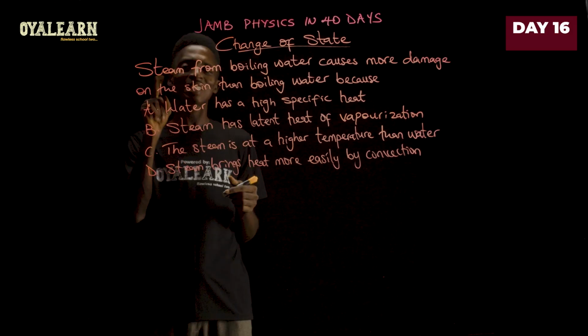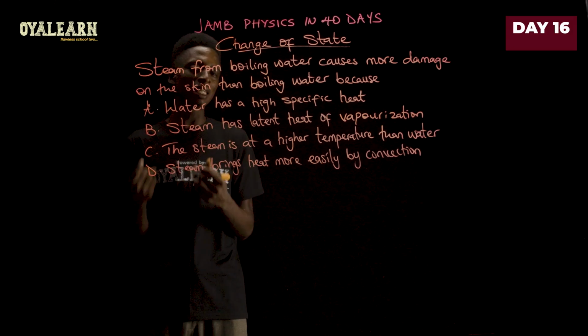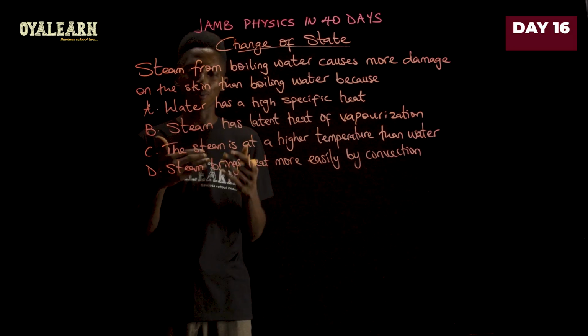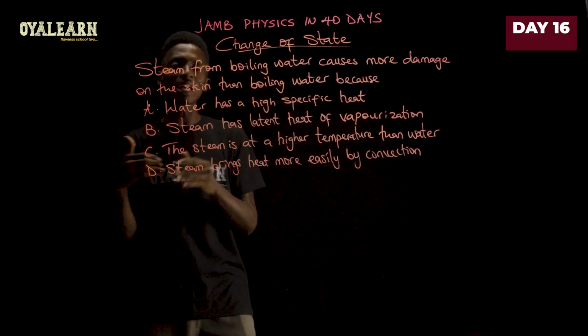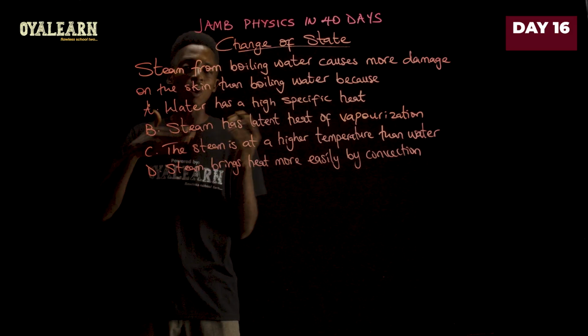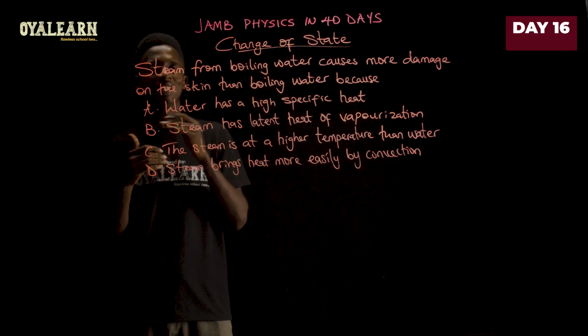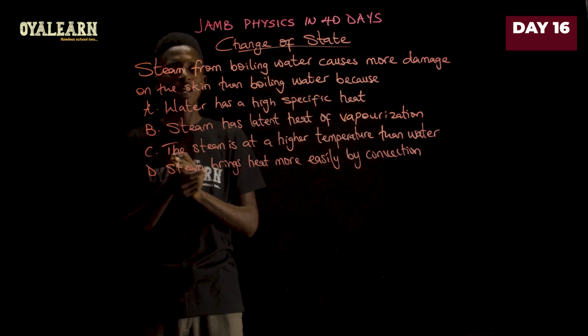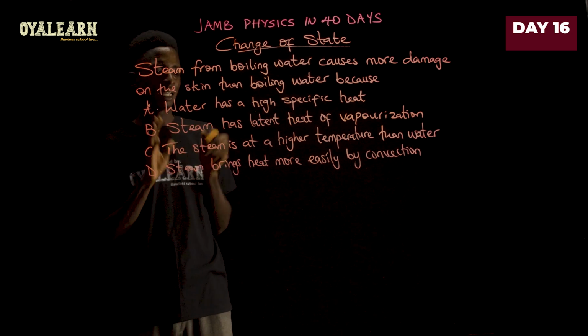So that tells you that steam will have more heat energy compared to water that is just at the boiling point, right? Because to get to the boiling point, you require less heat energy than the amount of energy that will take it to become vapor, right? So option B is correct.